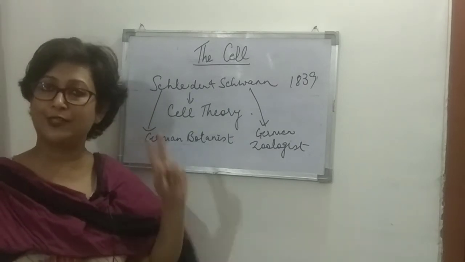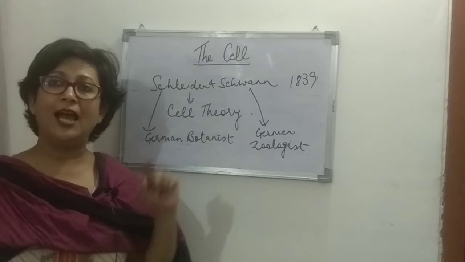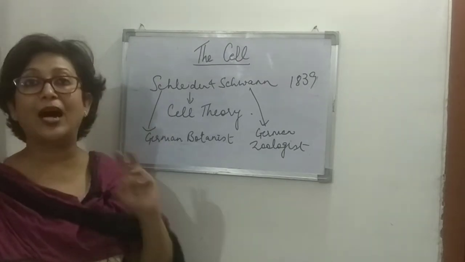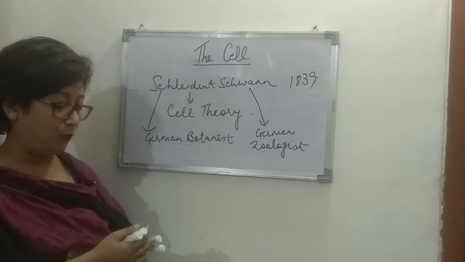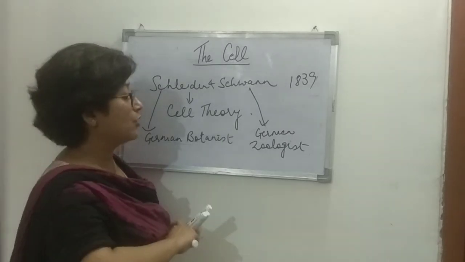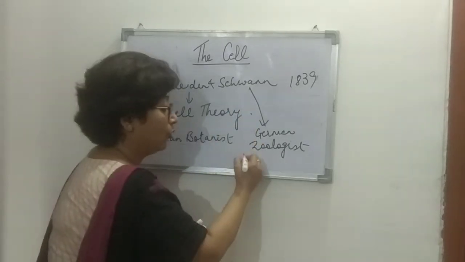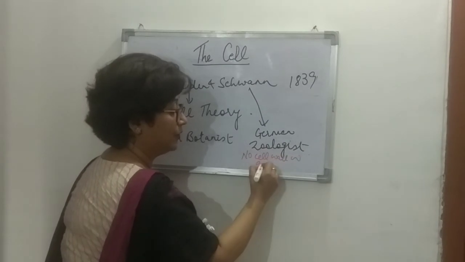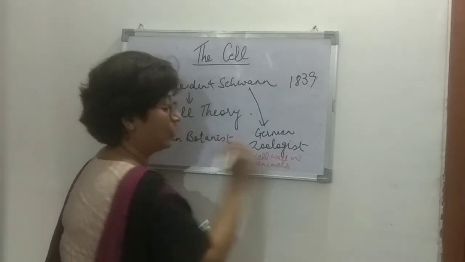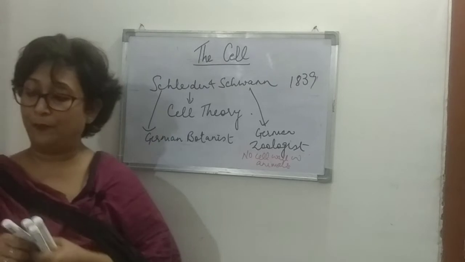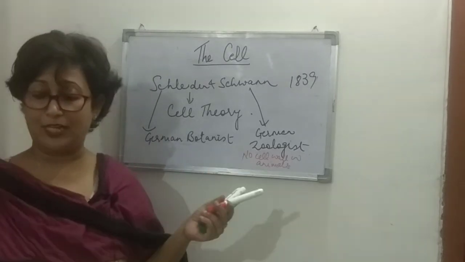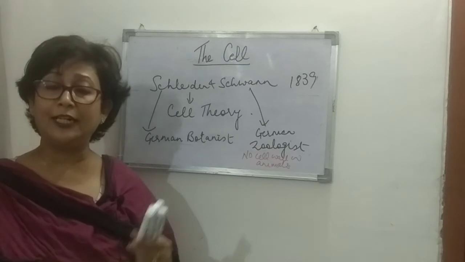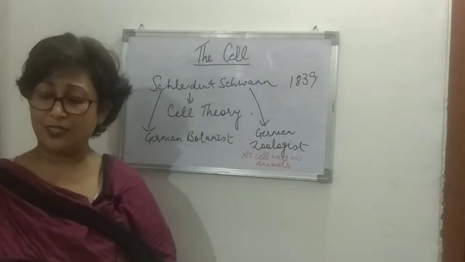The cell wall is missing in the animal cell, and the outermost covering of the animal cell is just the plasma membrane. This was discovered by Schwann.